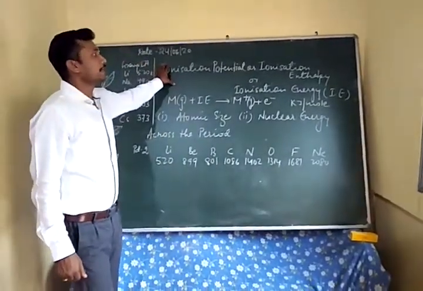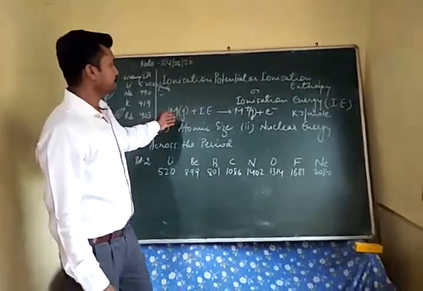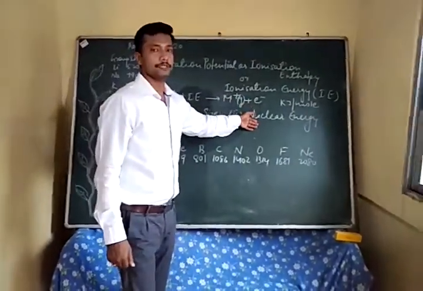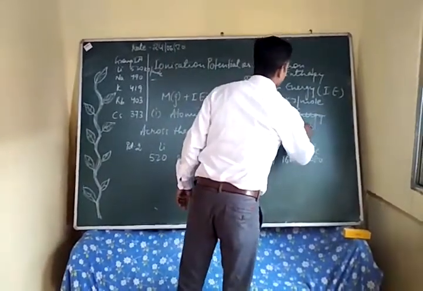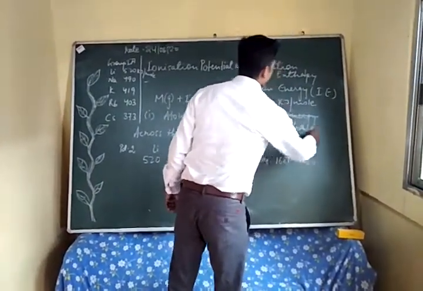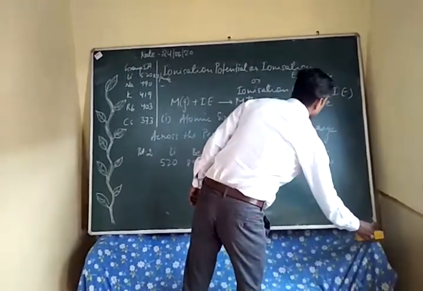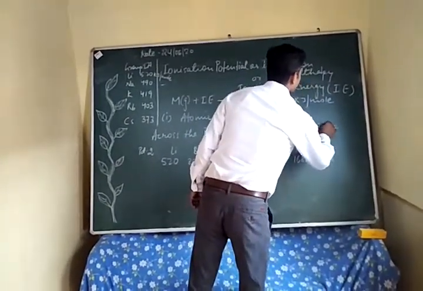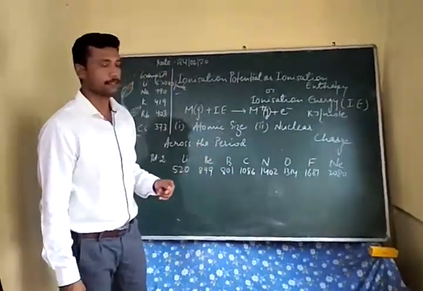Now ionization energy or potential depends on two factors, which are atomic size and nuclear charge.